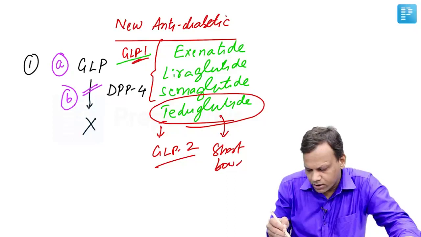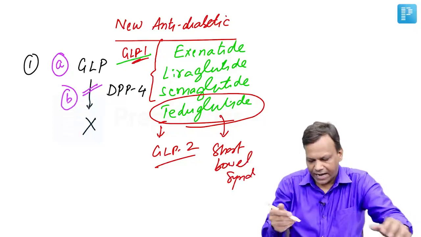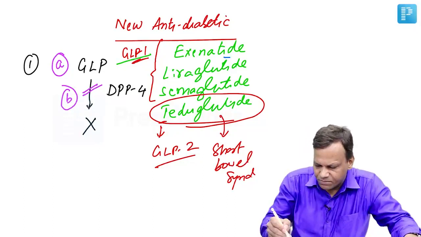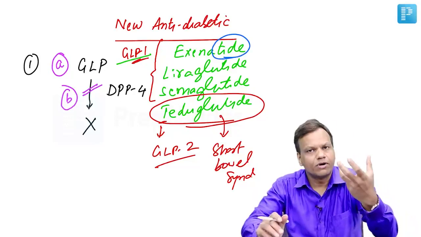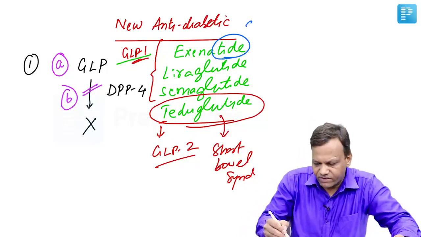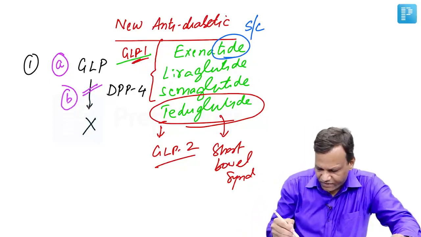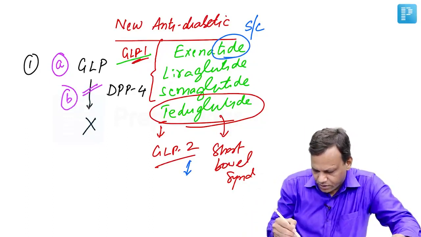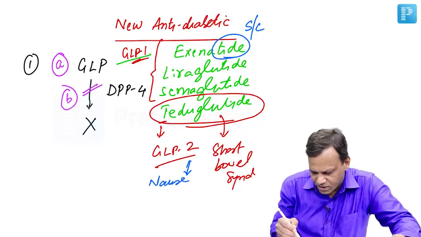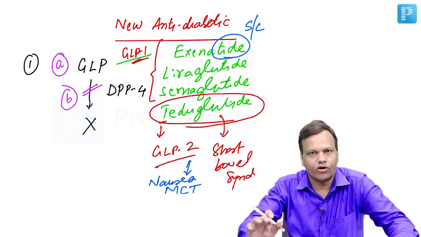Short bowel syndrome. And as the name says, their names end with tide, which means these are not effective orally because they are peptides, so they need to be given subcutaneously. These are given subcutaneously, and their major side effect is nausea. And apart from nausea, they increase the risk of medullary carcinoma of thyroid.